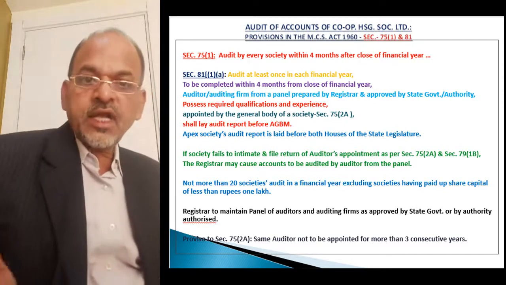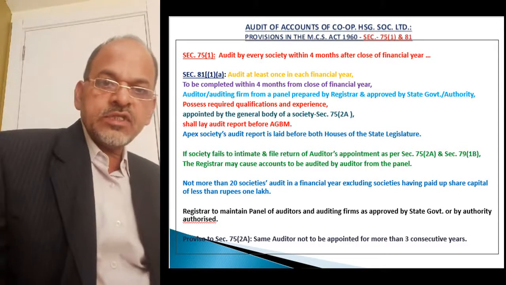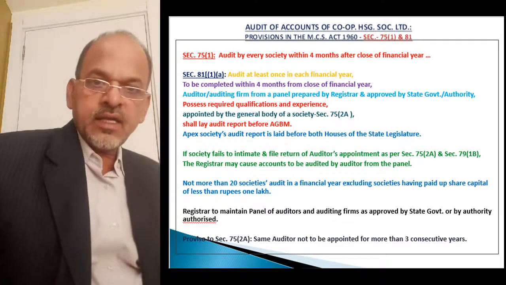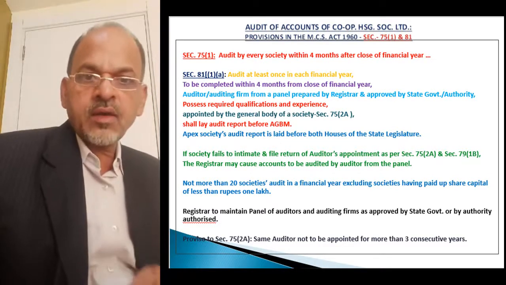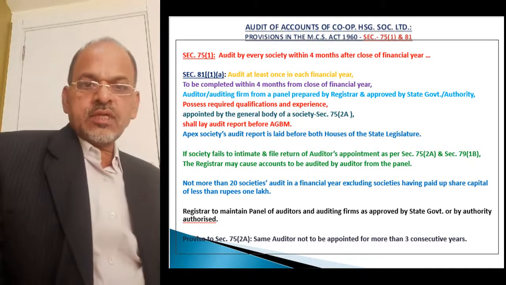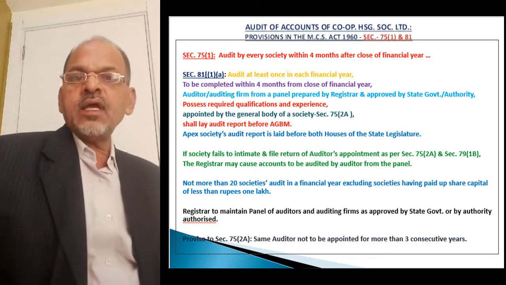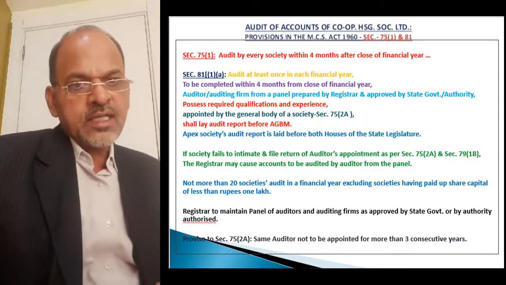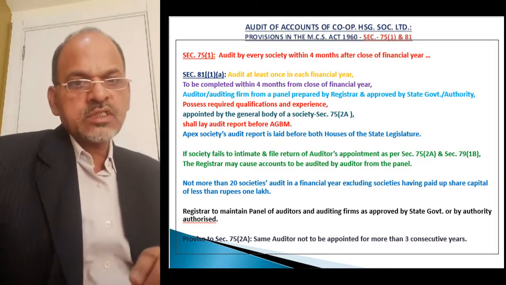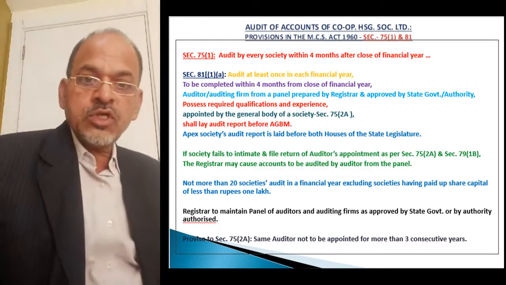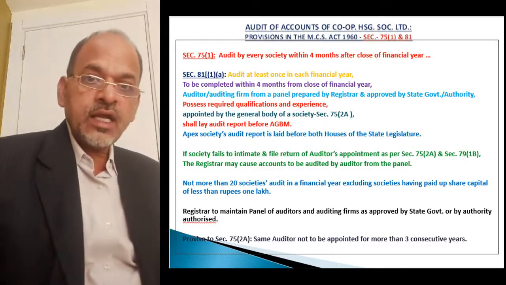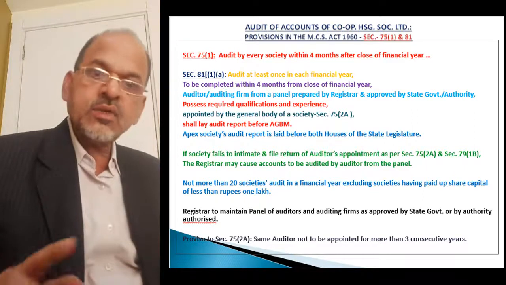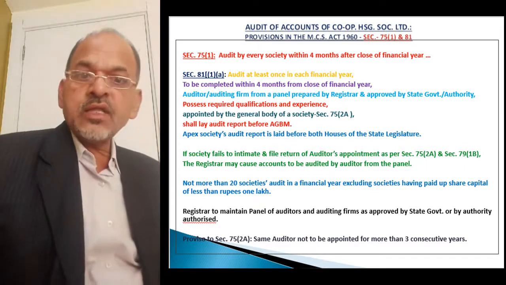These provisions in section 75 are for audit purpose. Mainly section 75 provides for annual general body meeting, but for audit also there are certain provisions. So there is a proviso to section 75 2A, and this proviso is important. What is that proviso?